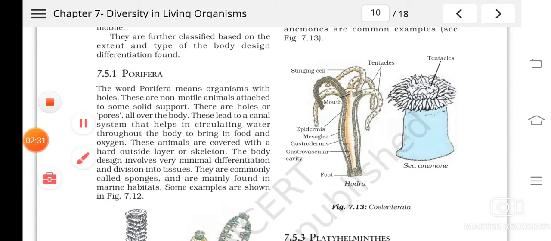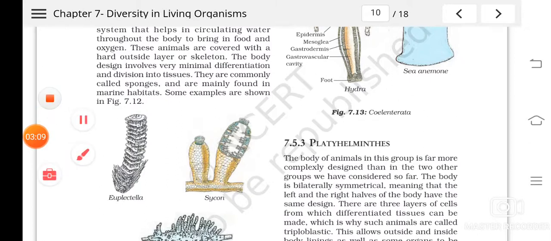So the first phylum is what? The Porifera. Porifera is the phylum which contains the primitive group of animals. The word Porifera means what? Those which bear pores. Many pores are there in their body, and that's how they got the name Porifera. Then these pores lead to a canal system. Many pores will be there and these pores will be leading to a canal system.